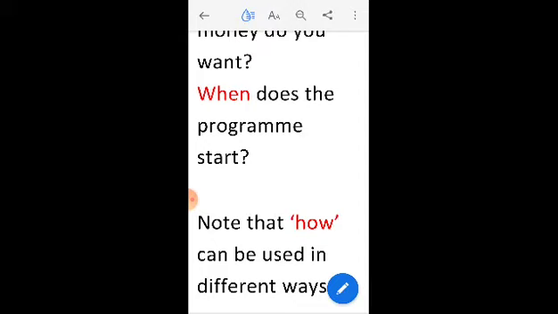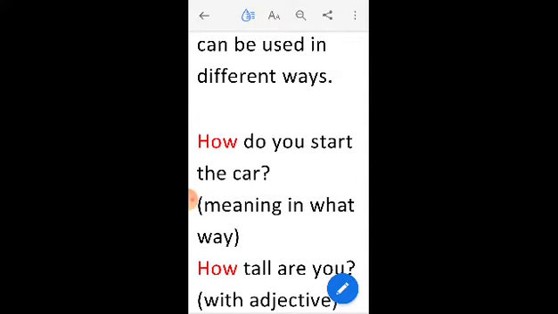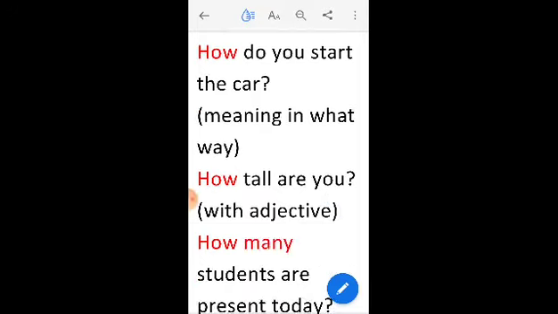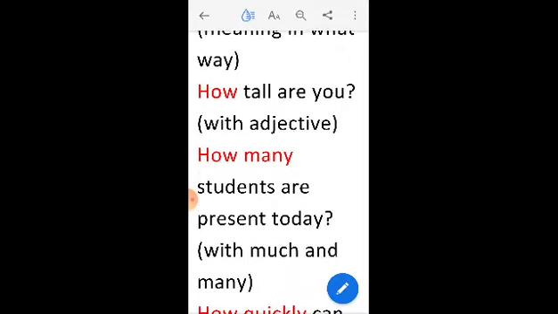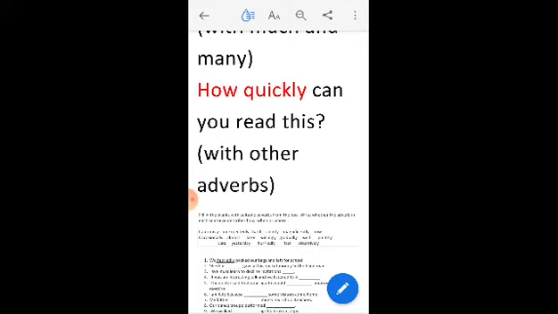Now, here, please note that how can be used in different ways. For example, how do you start the car? Now here how means in what way. How tall are you? Now this is used with an adjective. How many students are present today? So here it is used with much and many. How quickly can you read this? So how can be used with other adverbs also. So quickly is an adverb. So here how is used along with the adverb.